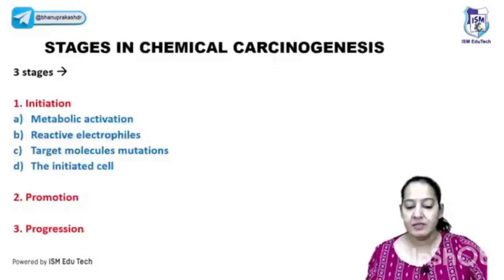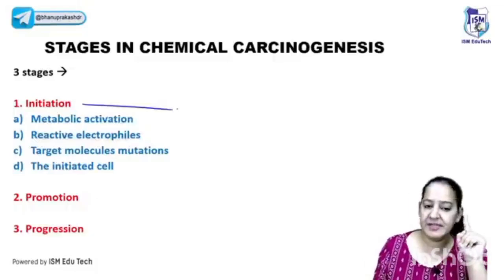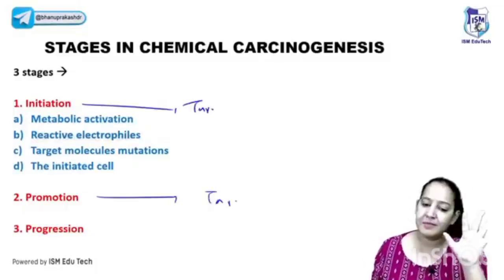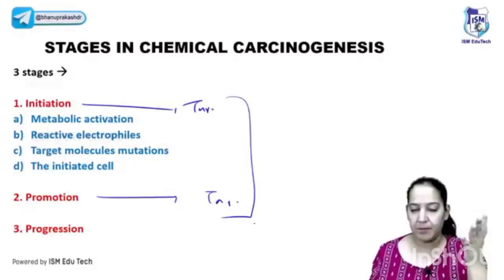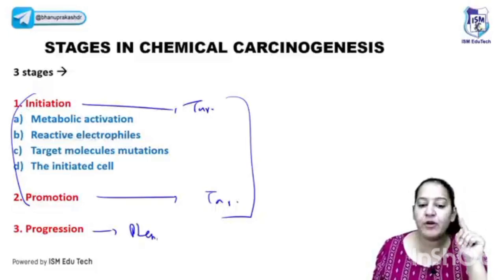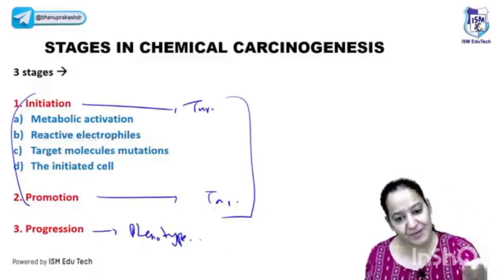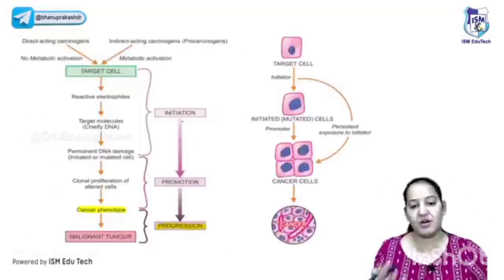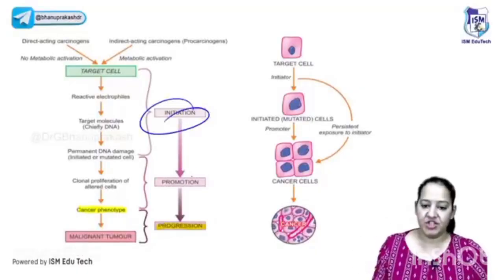Okay, and finally, just suppose we are talking of lung cancer. The initiator is the tar, it will produce the cancer. The promoter is also tar. Sometimes the same chemical acts as both. It is also causing the problem, but the patient doesn't have cough or dyspnea. So genotypically the patient has cancer, but phenotypically... you know phenotype. Phenotype is the expression. When the cancer is expressing, it is known as progression. The progression is the phenotypic expression of the malignancy. You got it? So these are the steps: initiation, promotion, progression.